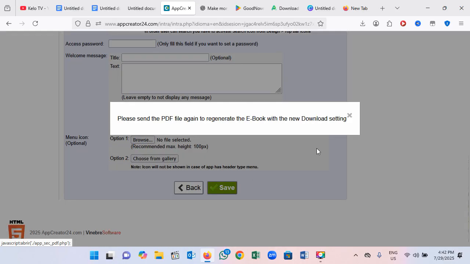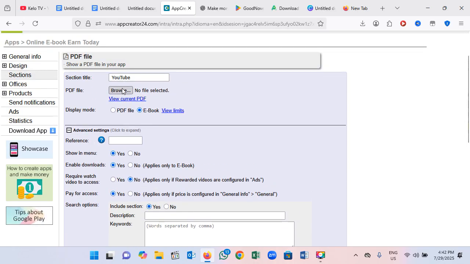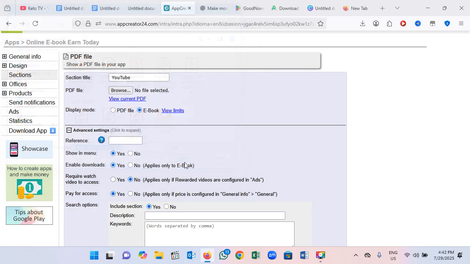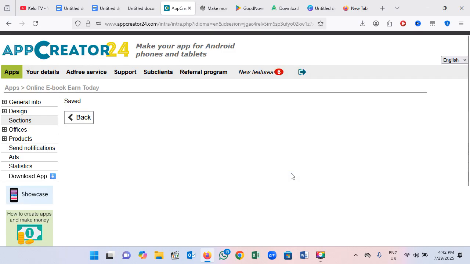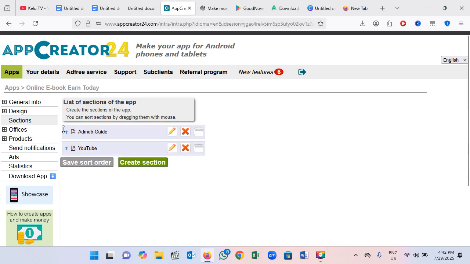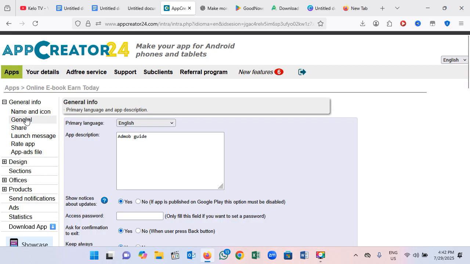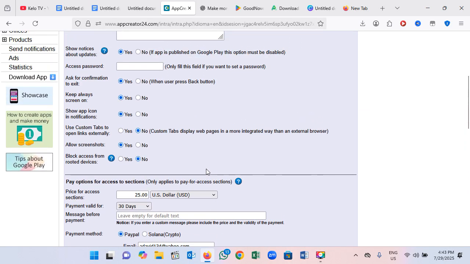Okay, so here we save changes. Okay, please send the PDF again to generate the ebook. Let me still go ahead and select the same one. I should upload it again. So here I have uploaded, and here we click save. It's now saved. So now we move to the important section, so here we go to general info, you go to general. Okay, so here we go.